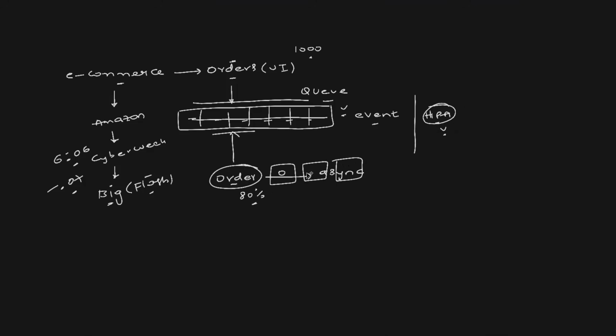Of course, HPA can address the problem, but by the time the orders microservice starts processing the queue, let's say the CPU utilization is only 20% initially, the queue is filled up. What this service does is pick up one element from the queue or maybe two elements. CPU would go to 30, then 40, then 50.